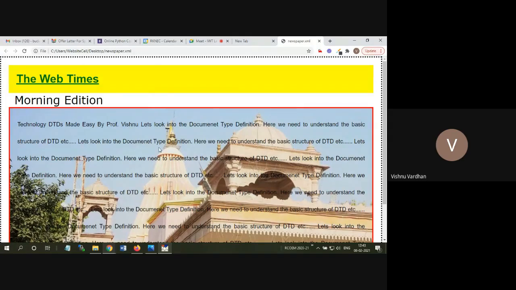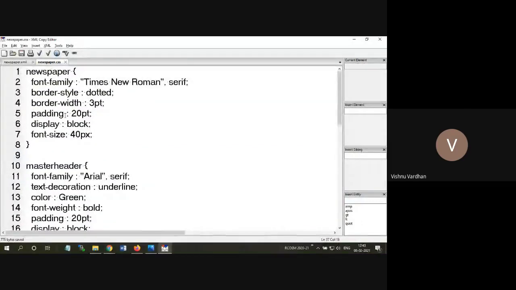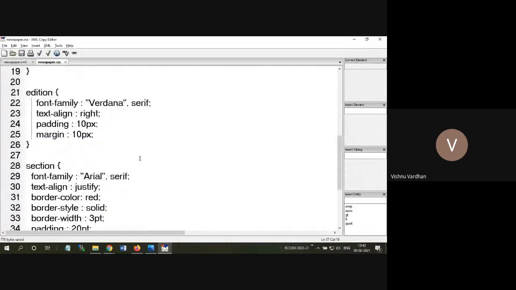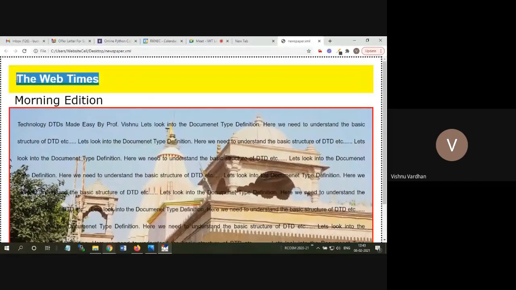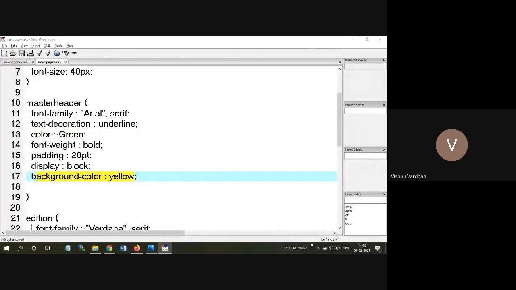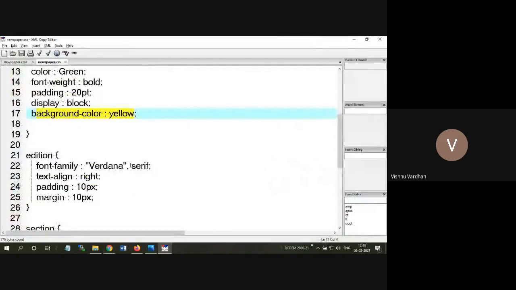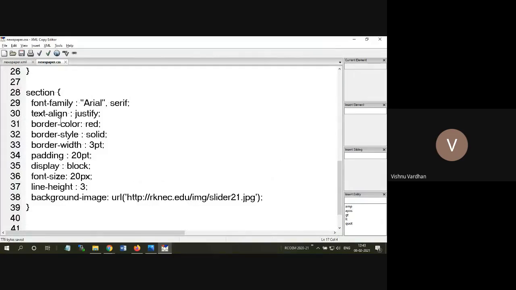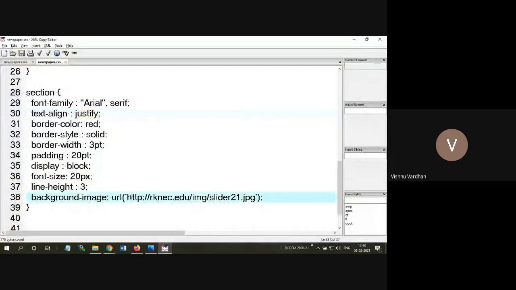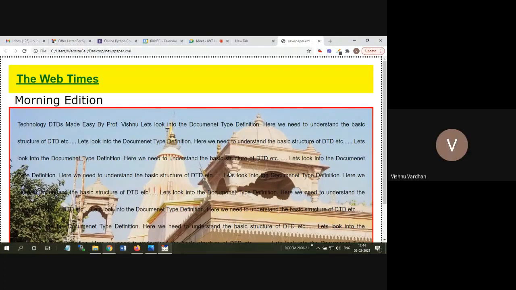This is the header. So all these things we have coded in this. So where it is green, the green is given here. Okay, so master header is applicable in green. It is having the background color of yellow. Yellow is coming here. Then this is the section, whether to justify or not. It is justified. And this URL we can fetch from the internet. This is how we have converted XML into a neat web page.